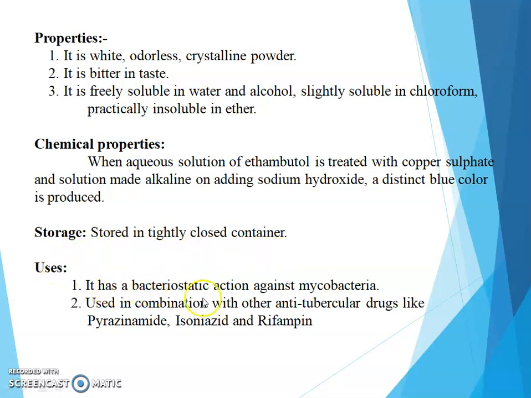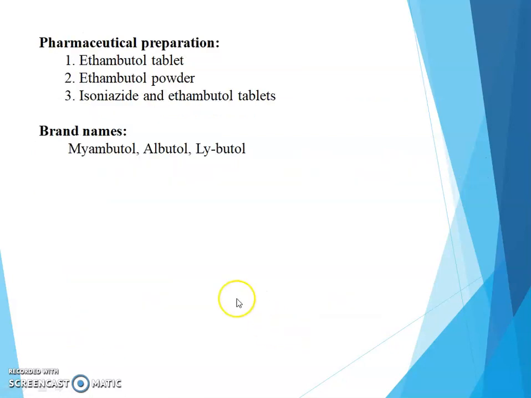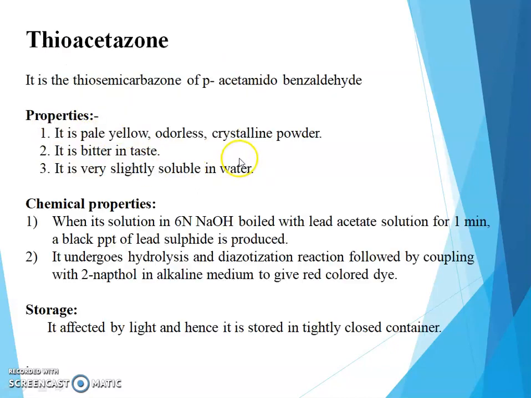Uses: it has bacteriostatic action against mycobacteria and it is used in combination with other anti-tubercular drugs like pyrazinamide, isoniazid and rifampicin. Pharmaceutical preparation: it is available as ethambutol tablet, ethambutol powder, isoniazid and ethambutol tablet. Brand names: Myambutol, Albutol and Libutol.